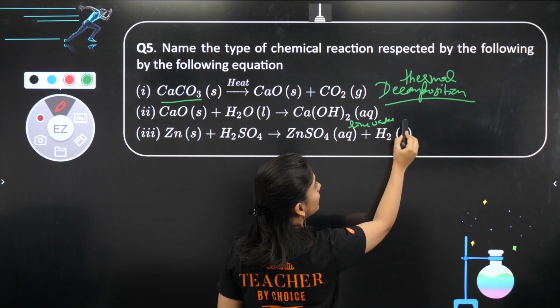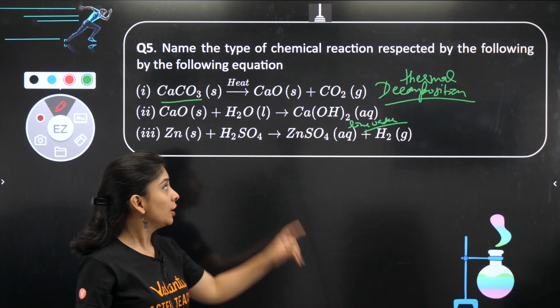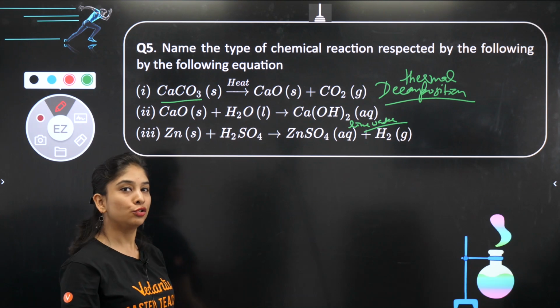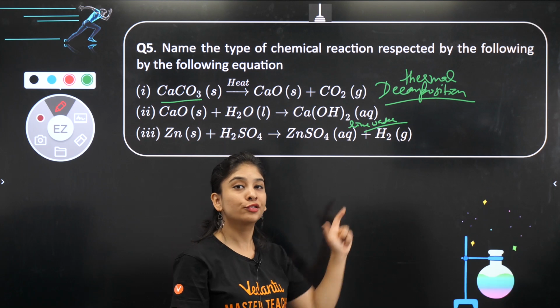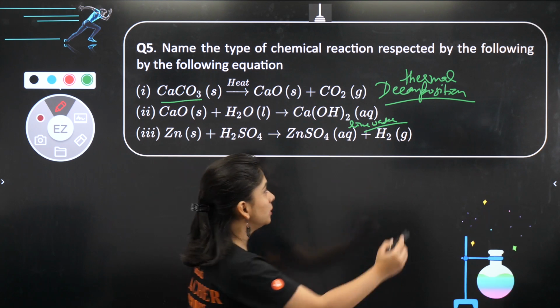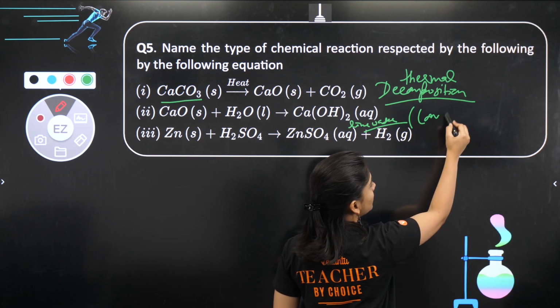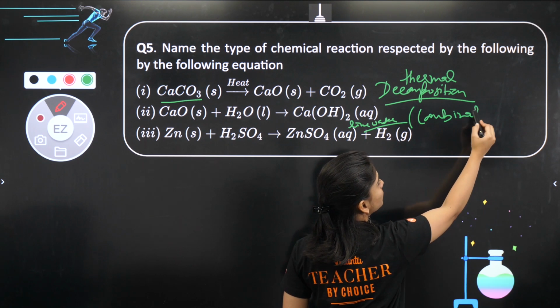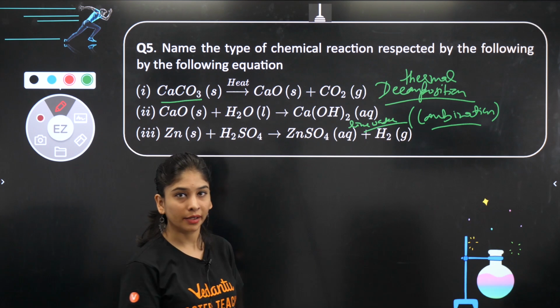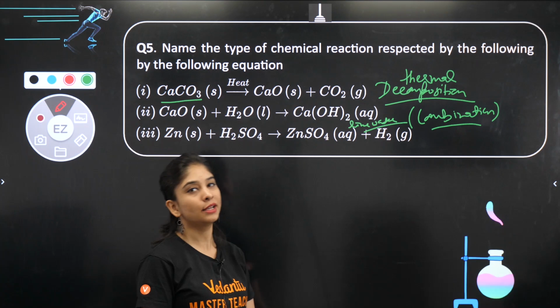And this is something we use for white washing also. So you add water, mix, and this is what you form. Combination, a highly exothermic reaction. A lot of heat is released. So this is combination as well as, as I told you, exothermic. The previous one is thermal decomposition as well as endothermic.